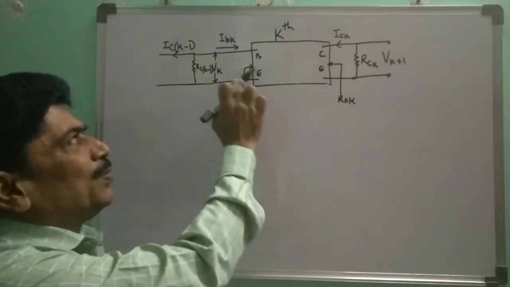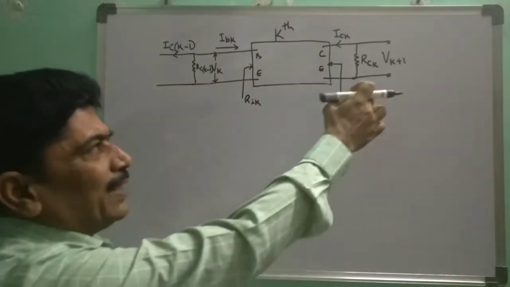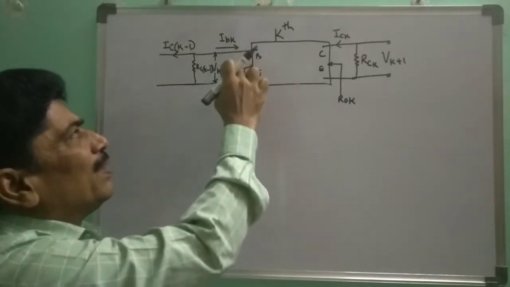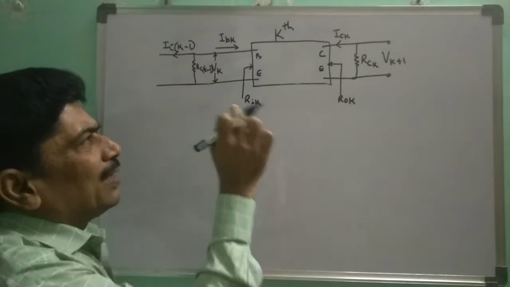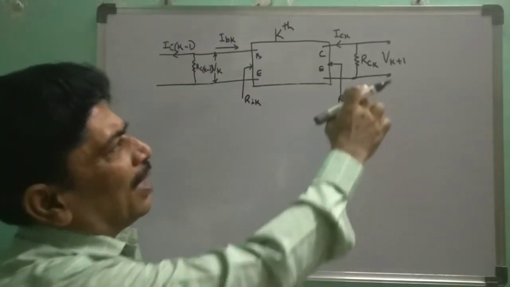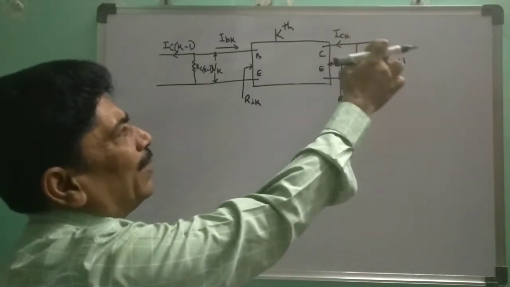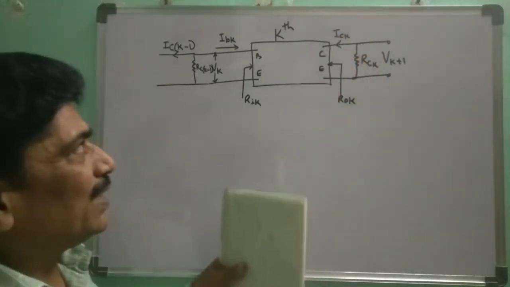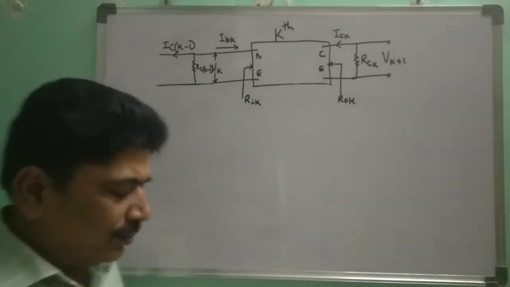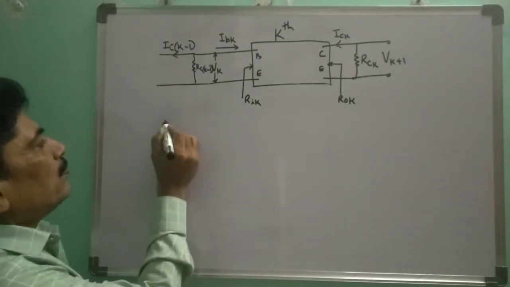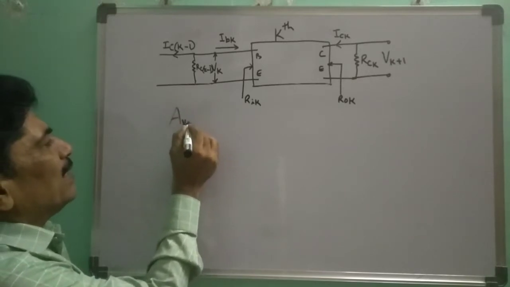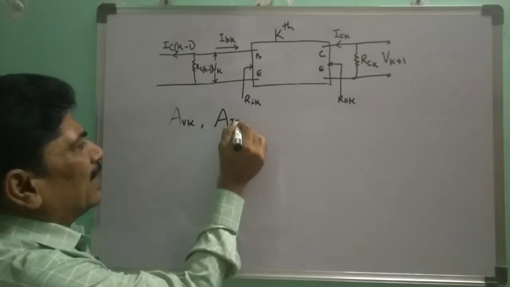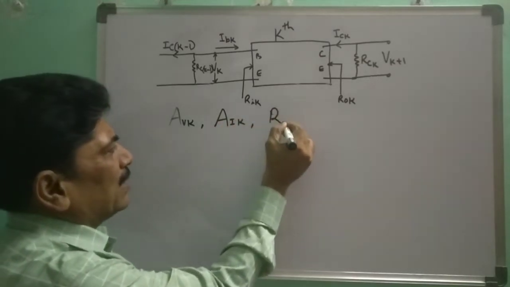For this kth stage, the input voltage is Vk and the output voltage is Vk plus 1. The input resistance, that is Vk by Ibk, is Rik, and the output resistance Rok is Vk plus 1 by Ick, that is the output resistance of this kth stage. Now let us find out Avk, the voltage gain of the kth stage, the current gain of the kth stage, and the input resistance Rik.